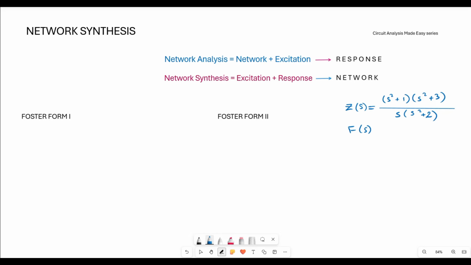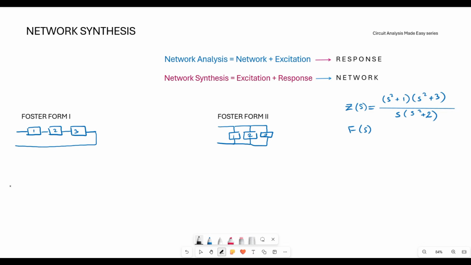So let us first determine the impedance function and the elements with respect to Foster form 1 and Foster form 2. In Foster form 1, the circuit diagram will be given as a series circuit, and in case of Foster form 2, we will be having it as a parallel circuit. These are the impedance functions. So suppose this is impedance function number 1, this is second, this is third. So in case of Foster form 2, we will be arranging them in this manner.